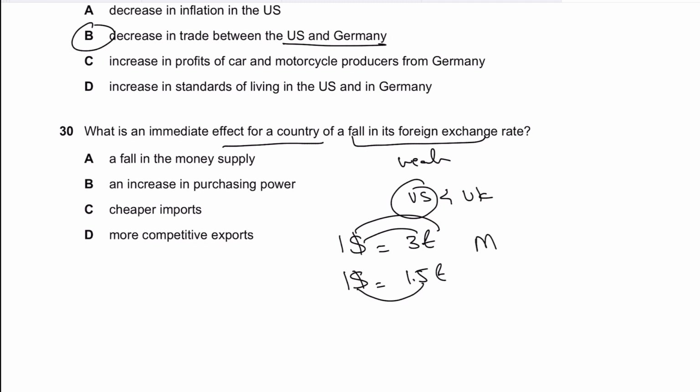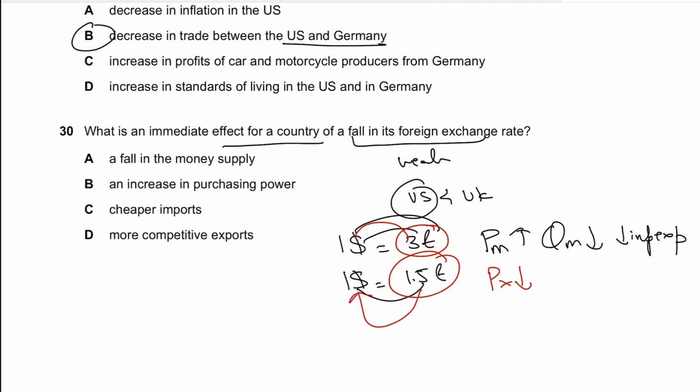So the price of imports has gone up. Your imports have gotten expensive. That should actually reduce the quantity of imports and reduce your import expenditures, which is actually a good sign. On the other hand, exports for US have become cheaper. Why? Because the consumers and firms in UK initially had to pay £3 to import $1 worth of goods. Now they only have to pay 1.5 pounds to import $1 worth of goods. So it's cheaper for them, so they might end up importing more from USA, and as a result the quantity of USA's exports would go up, which would increase the export revenue.